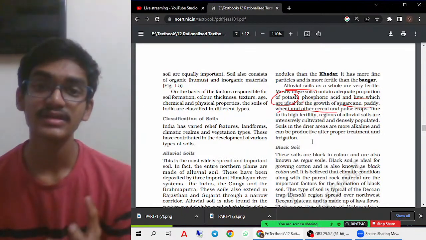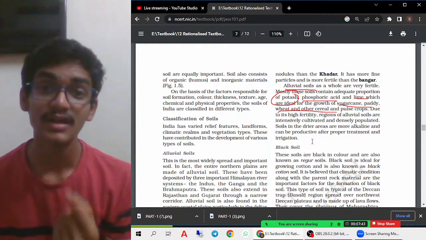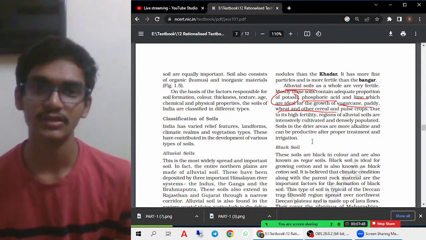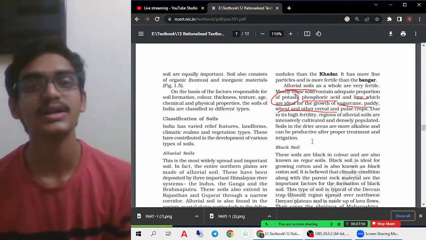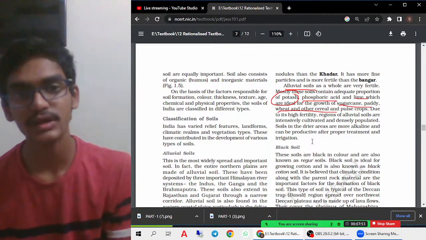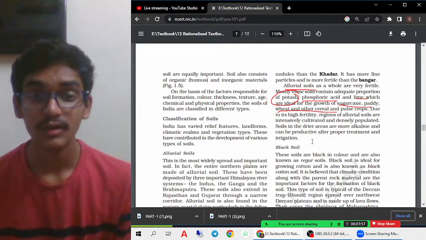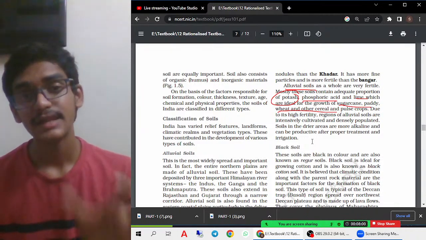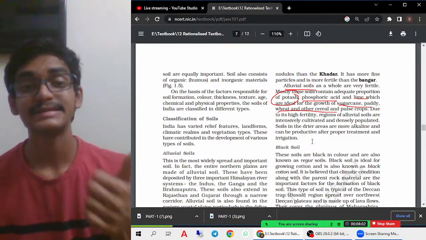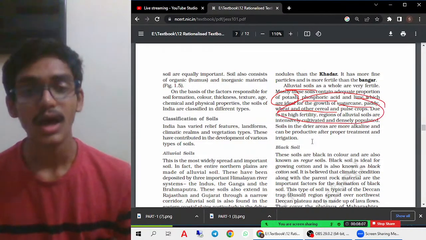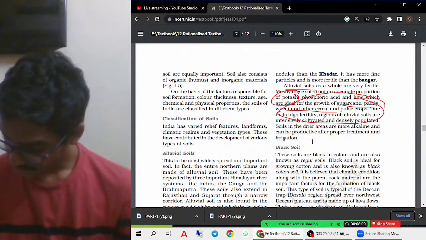When these kinds of nutrients are found in the soil, this helps in growing the crops more easily, and it also increases the fertility of the soil and the nutrition content in the vegetables grown in these soils. Therefore, alluvial soils have phosphoric acid, potassium and lime. Because of that only, all these crops are grown, and these soils are also very fertile in nature.